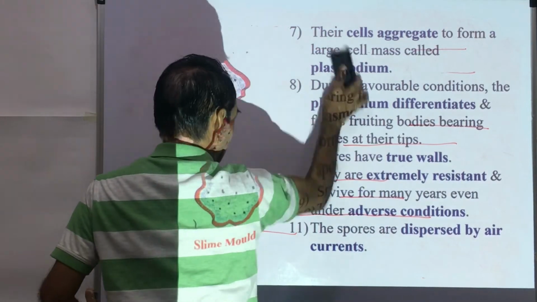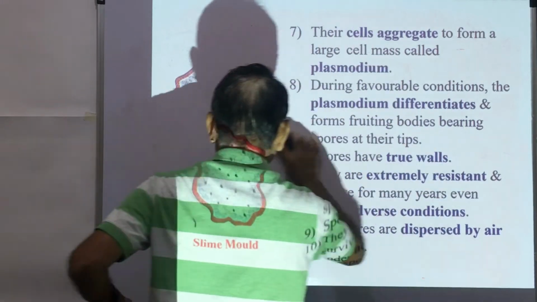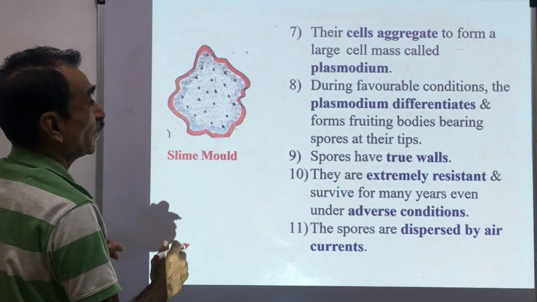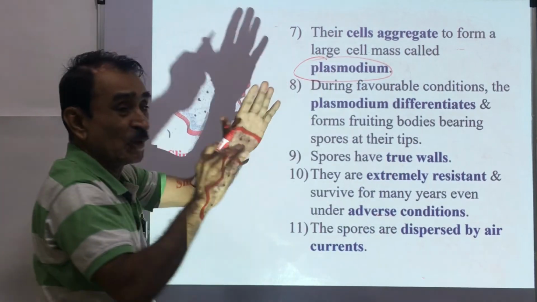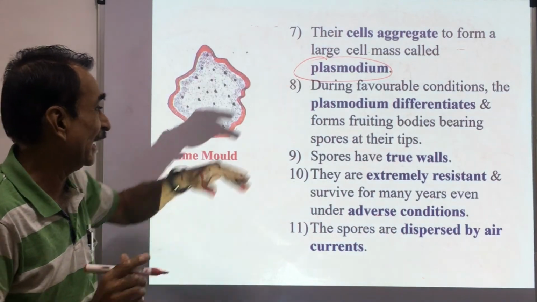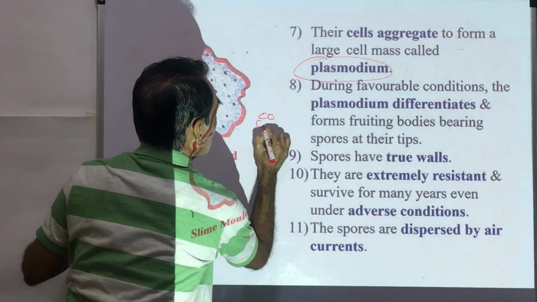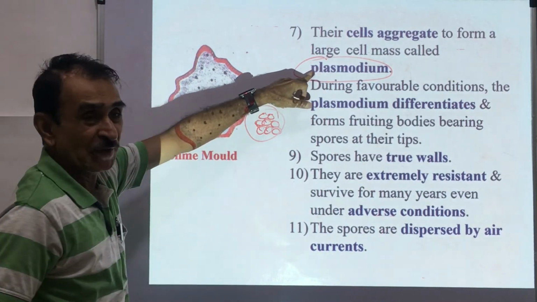Their cell aggregates, a group of cells. Cell aggregates means group of cells. Their cells aggregate to form a large mass of cells called plasmodium. Plasmodium vivax is different, and this plasmodium is different. This is an aggregate of cells, a cell mass. This cell mass is called a plasmodium.